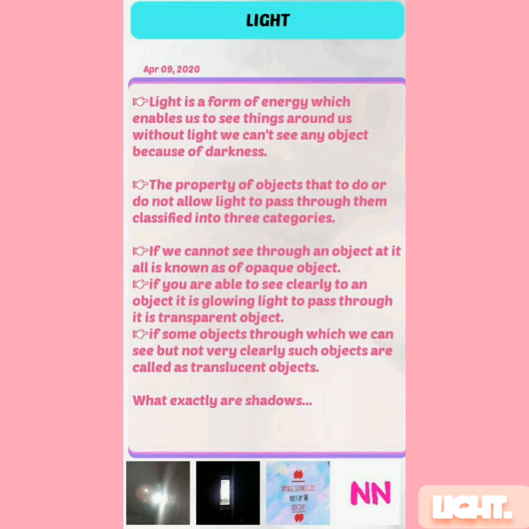The property of objects that do or do not allow light to pass through them. They are classified into three categories. If we can't see through an object at all, it is known as an opaque object. If you are able to see clearly through an object, it is allowing light to pass through it, it is a transparent object.